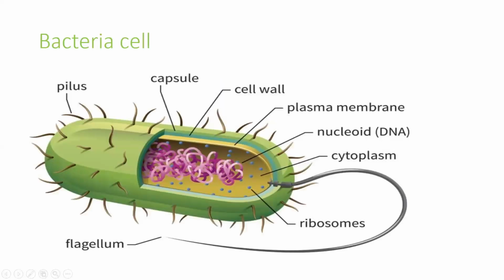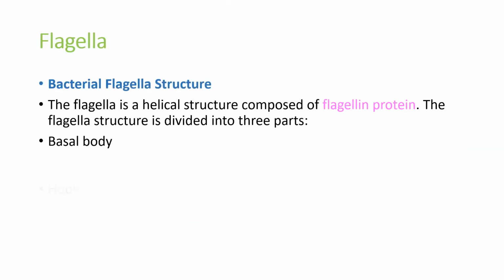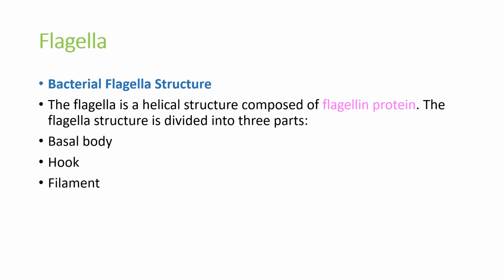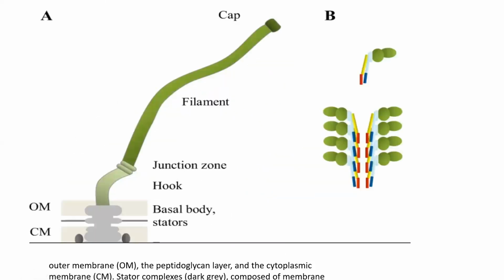This is the flagellum. Look at here, this is the flagellum. The flagella structure is made up of flagellin protein. The flagella structure is divided into three parts. First one is the basal body, second one is the hook, third one is the filament. Look at here, this is the basal body. The basal body is made up of the OM membrane and the CM membrane. OM means outer membrane, CM means cytoplasmic membrane.